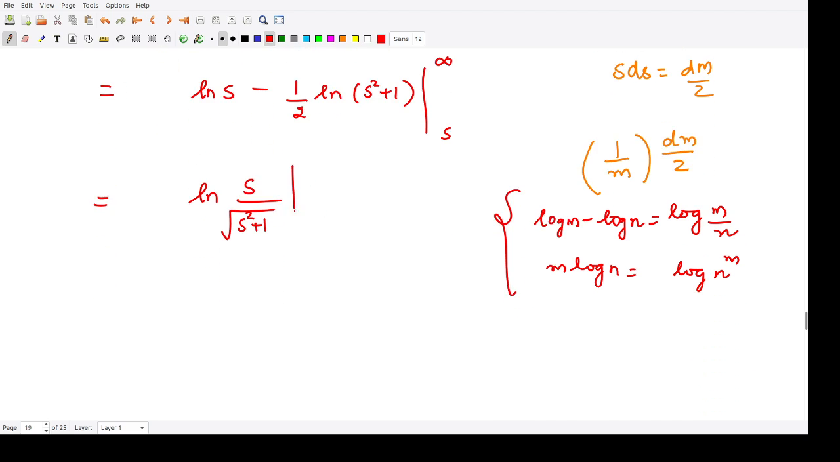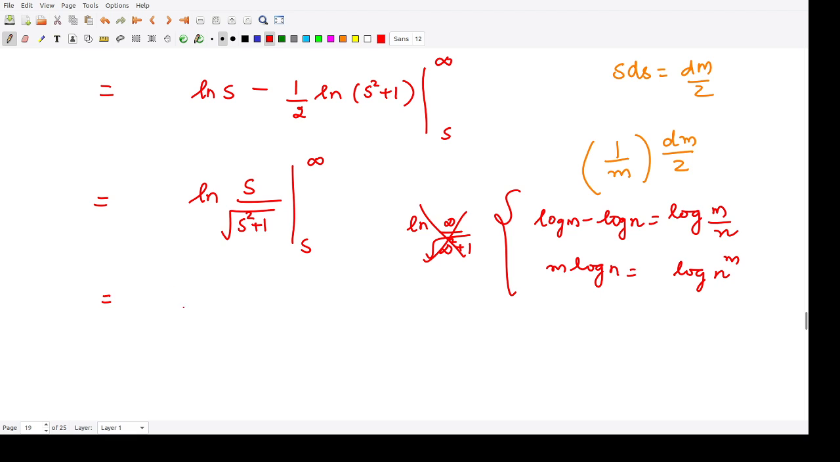So this term becomes s to infinity. Now also you cannot directly substitute the limit, because when you substitute, log of infinity divided by infinity square plus 1 square root won't make any sense. So what we do instead, whenever you have terms like this,